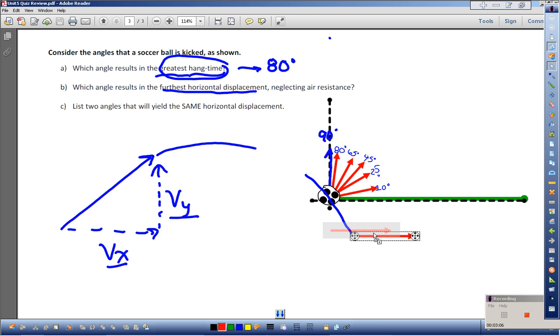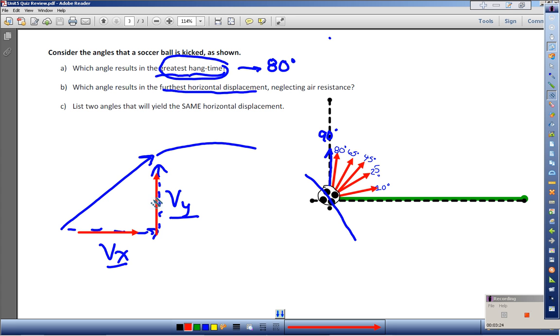But if this horizontal component isn't large enough, then I can have all the hang time in the world, but I may not be going very far downfield. A 45-degree angle gives me the situation where the horizontal component and the vertical component are equal in magnitude to each other.